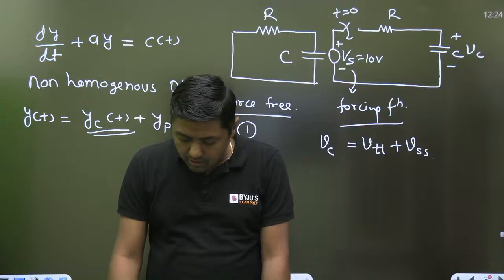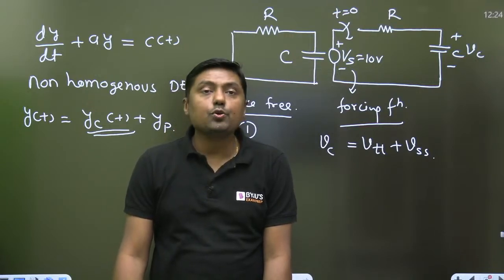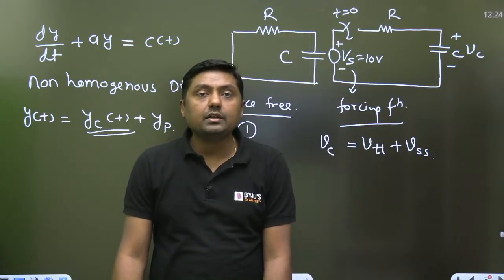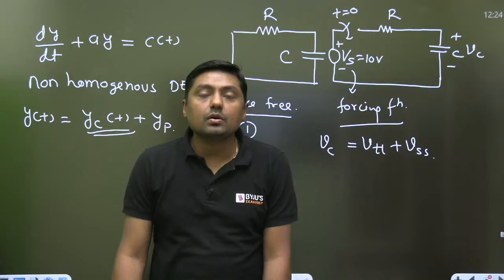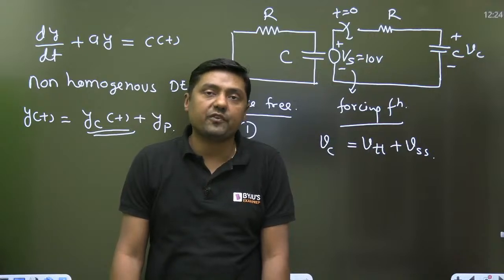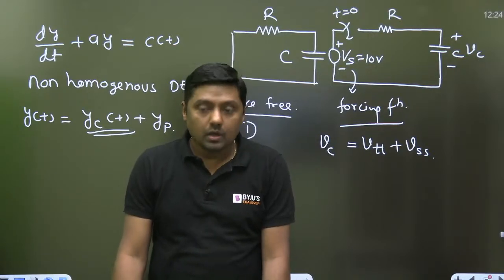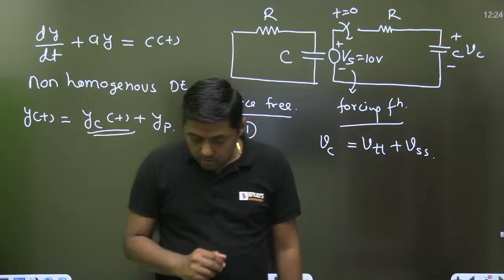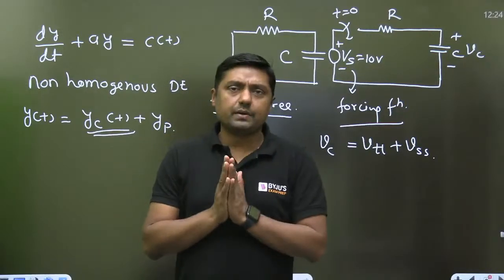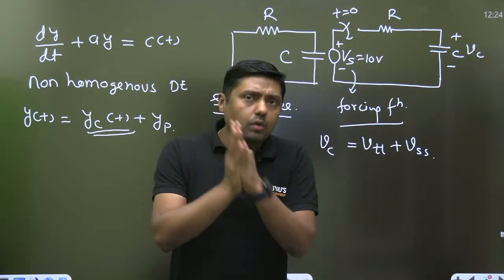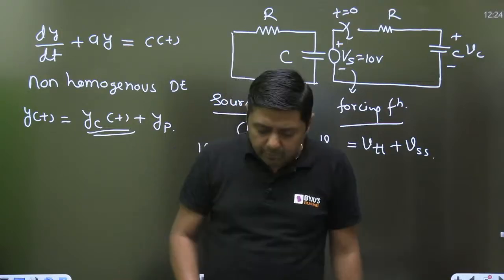These two concepts are clear. Yes, AKG, your answer is correct, that for the second circuit we are going to get non-homogeneous differential equation, right? Now try to understand. To solve this type of questions, we are having different methods.